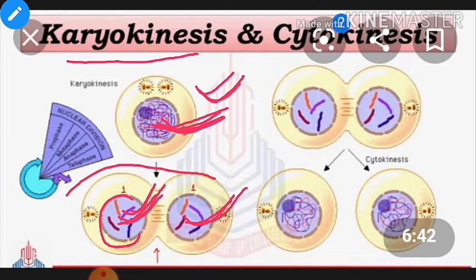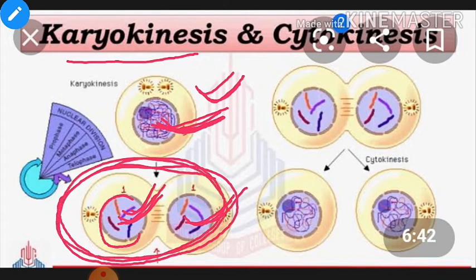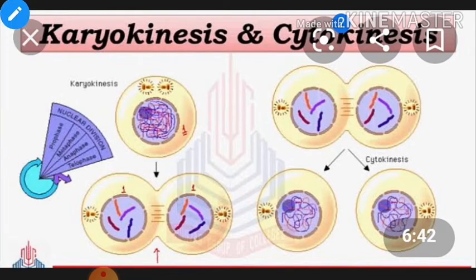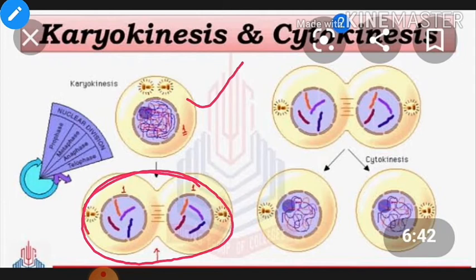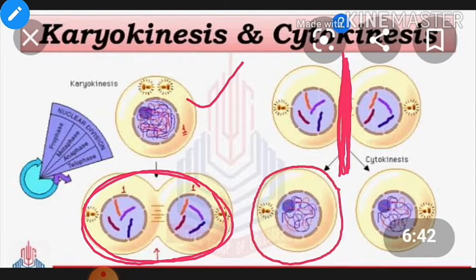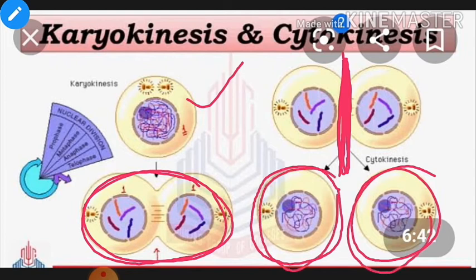After the completion of the karyokinesis, or the changing of the nucleus, the division of the cytoplasm will start. You are seeing here that in the complete cell, after completing the division of the nucleus, two nuclei will be formed. Okay, there will be formation of two nuclei here, and when two nuclei are formed, after that the cytoplasm will start to divide, like you can see in the middle, this kind of constriction. So here the cytoplasm will be divided and in the end two cells will be formed. So we can say that after karyokinesis, the cytokinesis will result in the formation of two daughter cells.